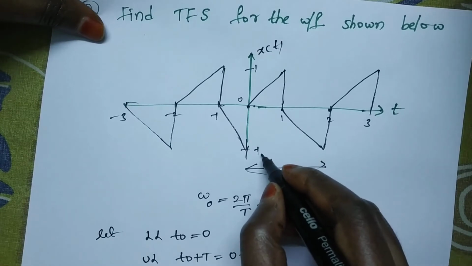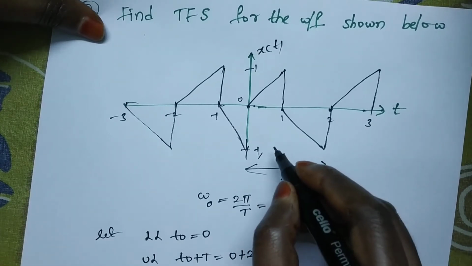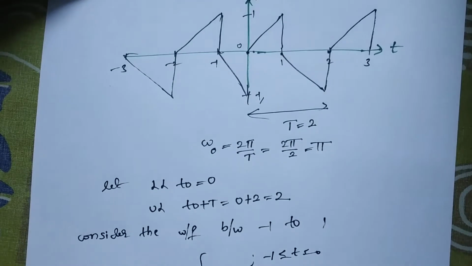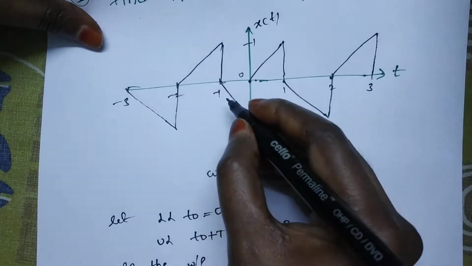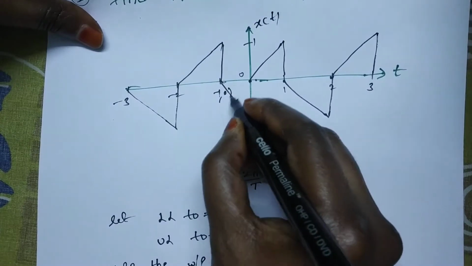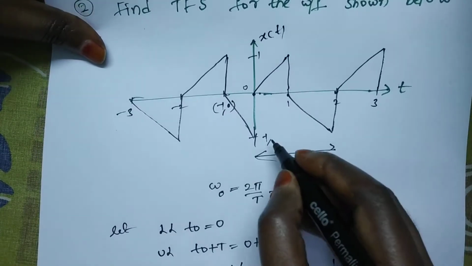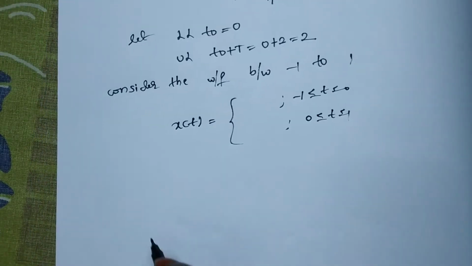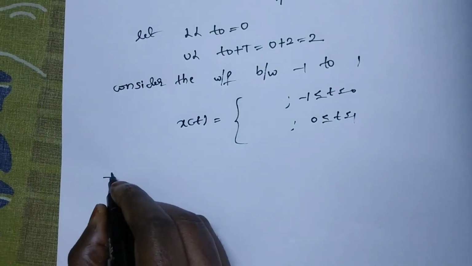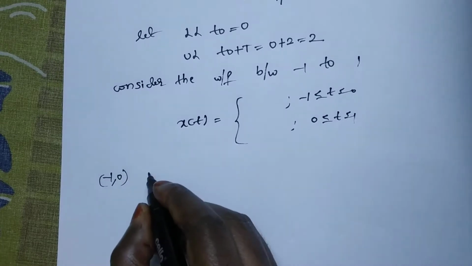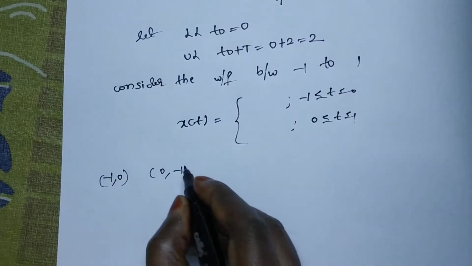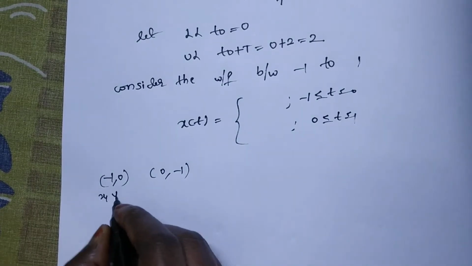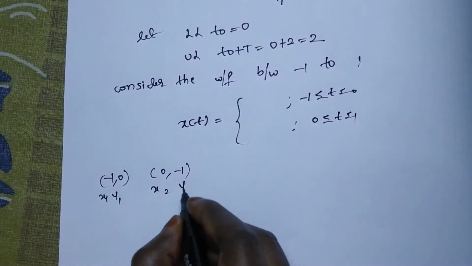You have to find the line equation between -1 and 0. This point is -1 comma 0 and this point is 0 comma 1, which are x1, y1 and x2, y2.